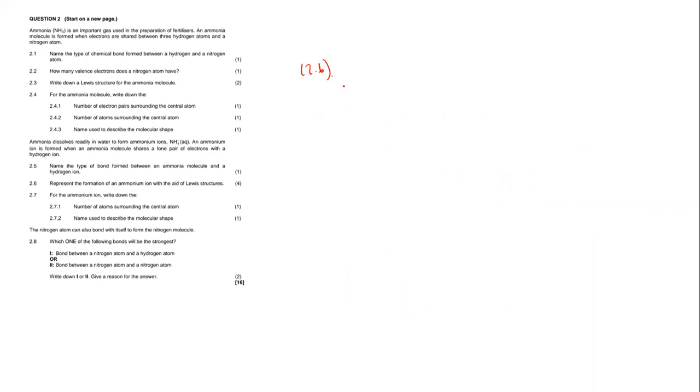So what is happening here is that, remember, the hydrogen ion doesn't have any electrons because it is an ion. And then remember, we can also call it a proton, okay? So it doesn't have any electrons around it. So hydrogen ion from water will react with ammonia, which is what we drew. I think it was on question number 2.3. So hydrogen ion will react with ammonia. So let me just represent it in this way.